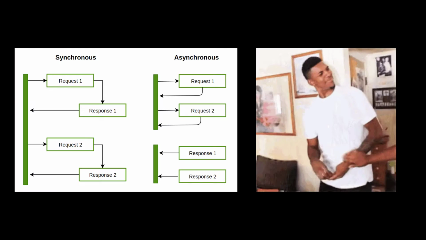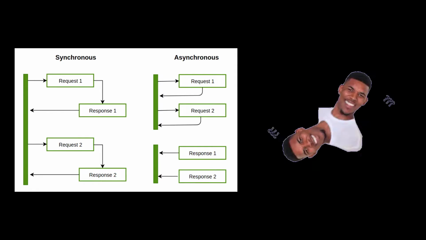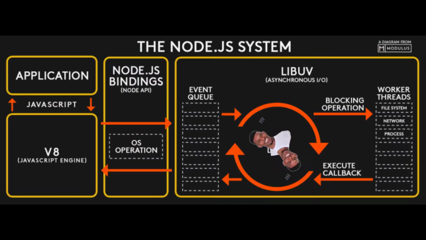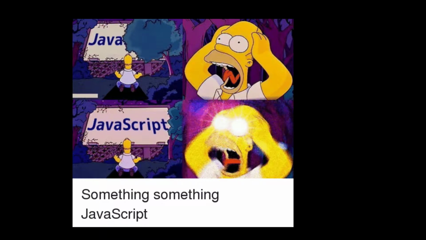or that JavaScript is single-threaded, but it also is asynchronous, and the only way to really understand it is by understanding a lot of complex things about event loops and browsers, or it could be something as simple as that there is no main function. I mean, I get why you would hate it.